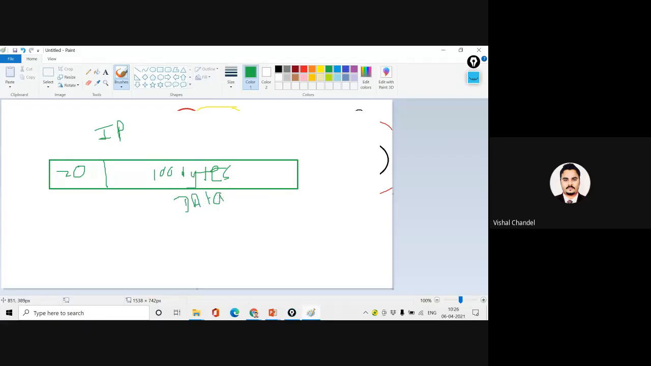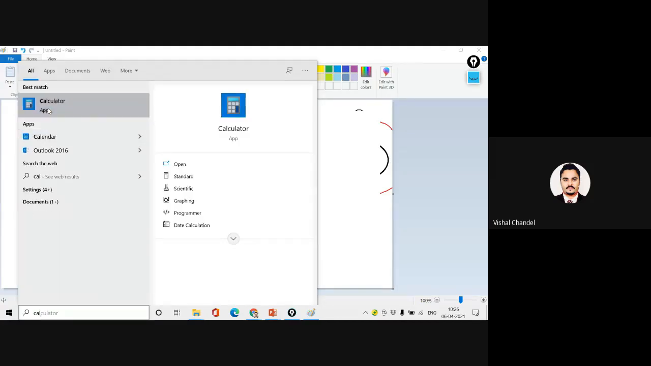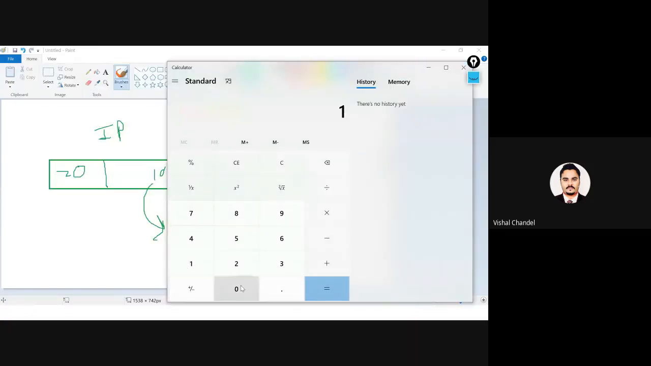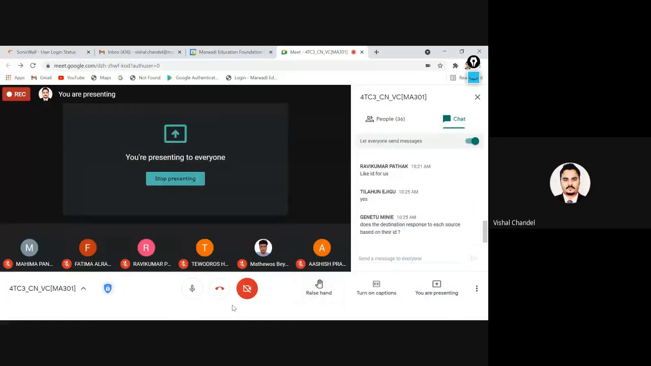Now this 100 bytes is going to be divided by 8. So you can just consider how much it will be. 100 divided by 8 may be 12.5. So the 12.5 will be the fragmentation value. Why? Because this fragmentation value is going to represent